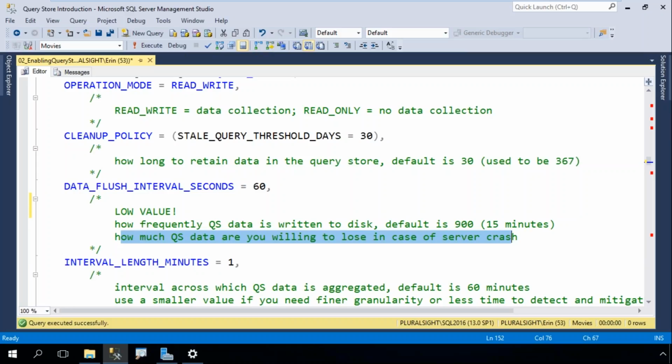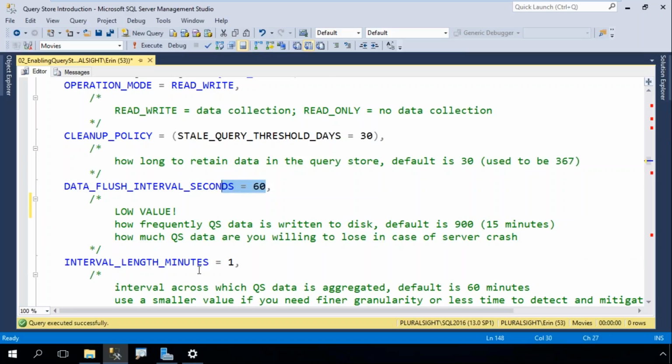So if I do a graceful shutdown, right, I'm going to go ahead and restart the instance, or I fail over to another node, right? When that happens, that data gets flushed out to disk. But if I have a system crash, there could be data in memory that doesn't get written to the tables, and in that case, I lose that data. So this determines how often that information is written, and understand that if I have a crash in here, then I could lose data. So how much are you willing to lose? 15 minutes, that's probably okay. I can drop it down.